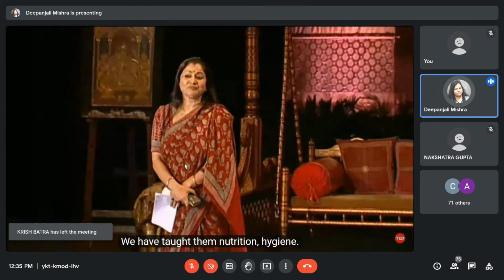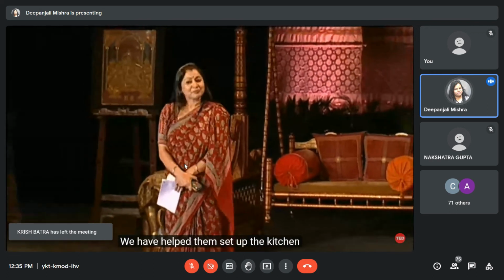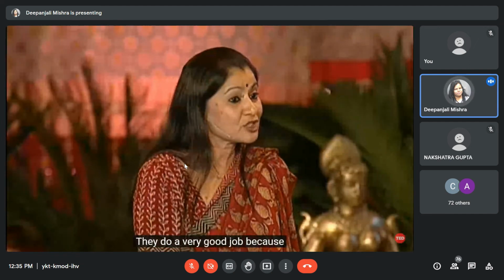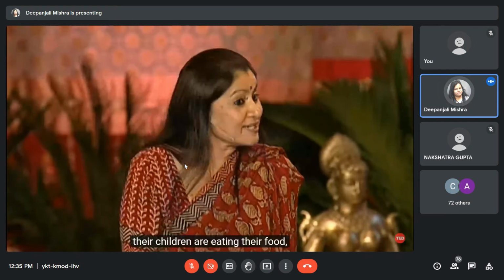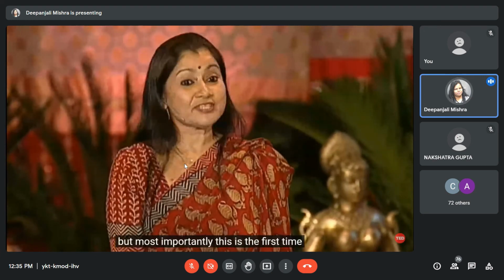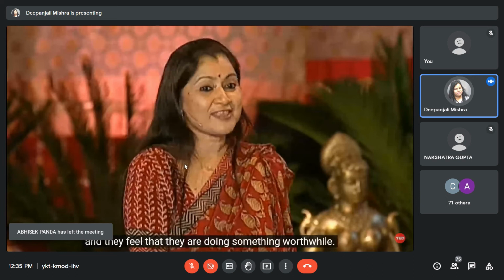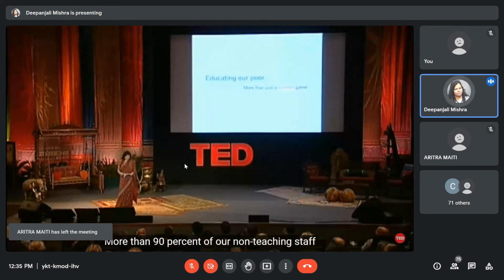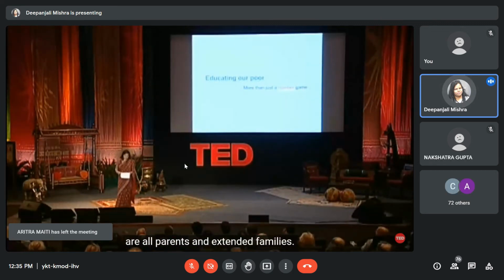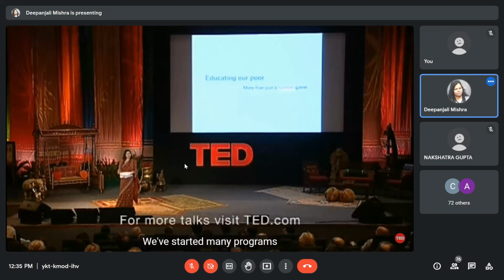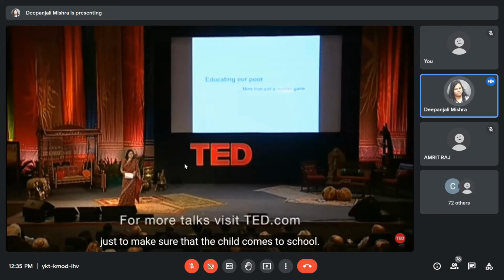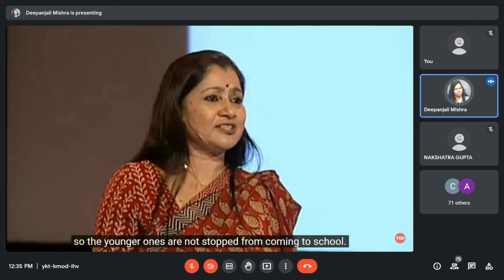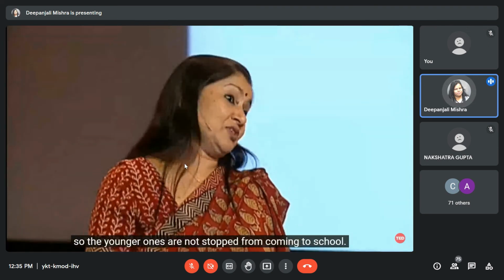We have taught them nutrition, hygiene. We've helped them set up their kitchen, and now they are supplying food to all our children. They do a very good job because their children are eating their food. But most importantly, this is the first time that they have got respect and they feel that they're doing something worthwhile. More than 90% of our non-teaching staff are parents and extended families. We've started many programs just to make sure that the child comes to school. Vocational skill programs for the older siblings, so the younger ones are not stopped from coming to school.